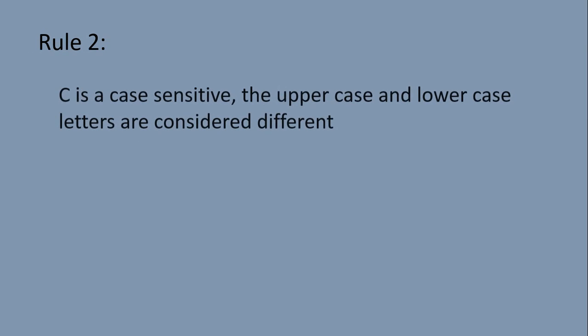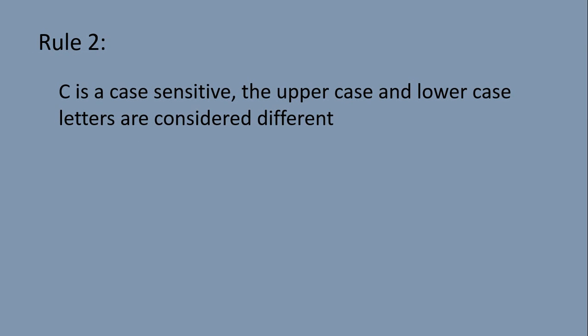The second rule is, as C is case sensitive, the uppercase and lowercase letters are considered different. For example, writing demo, Demo, DEMO and dEmo, all are different. Now let's move towards the third rule.